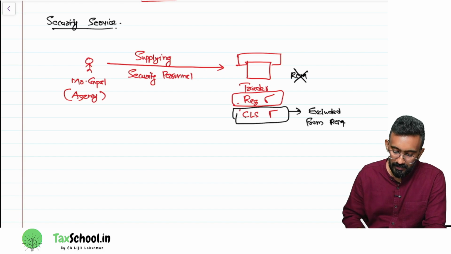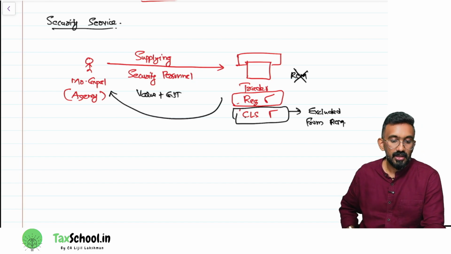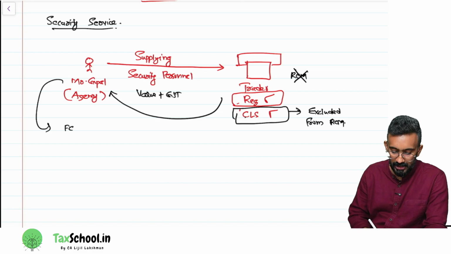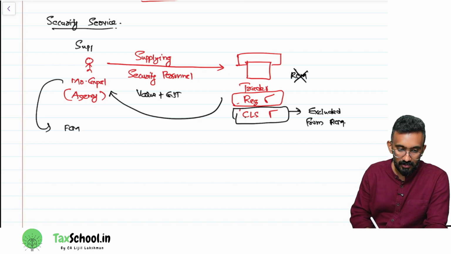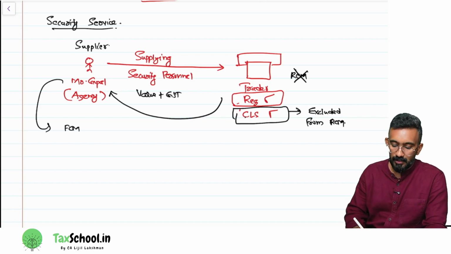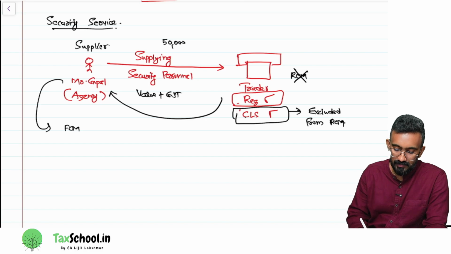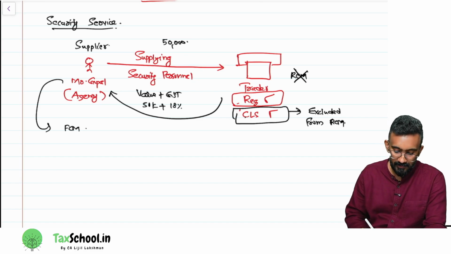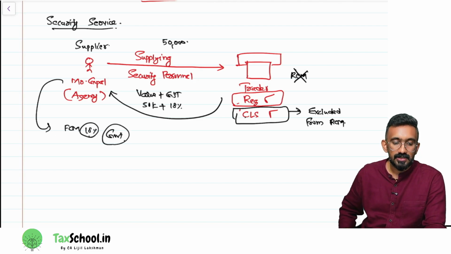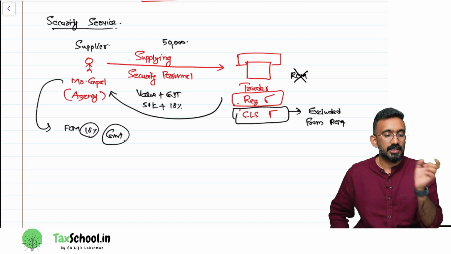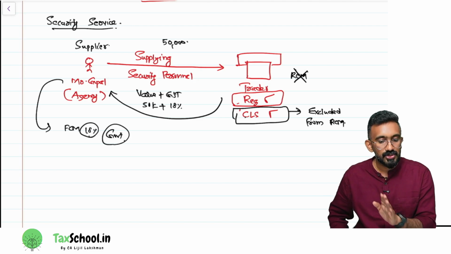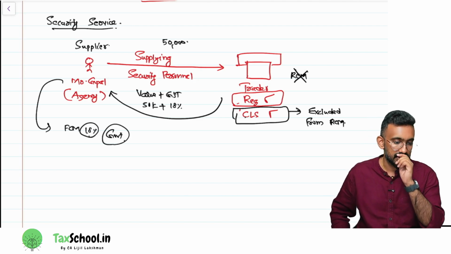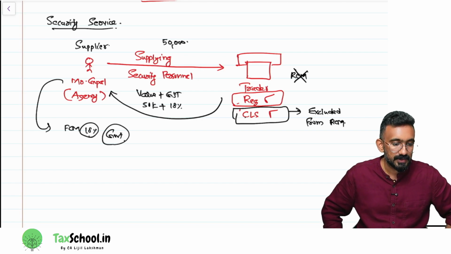So who will pay? The trader will pay value plus GST to Mr. Gopal itself. Now, Mr. Gopal will pay tax under forward charge mechanism. He is the supplier. This will be the structure. Suppose for one security fellow, he is charging 50,000. So he will pay 50,000 plus GST of say 18%. Now this fellow will pay this 18% to the government, not under RCM. Are you guys understanding the structure? This is the only case where it is excluded. In all other cases, a composition levy scheme person also should pay tax under RCM at the normal rate because it's his inward supply. Is it clear? Can I have a quick thumbs up if this is clear?